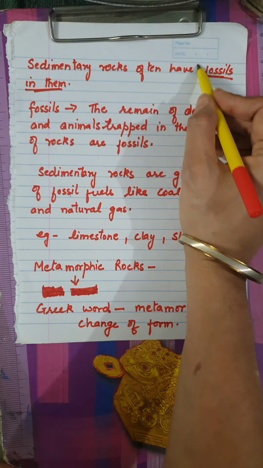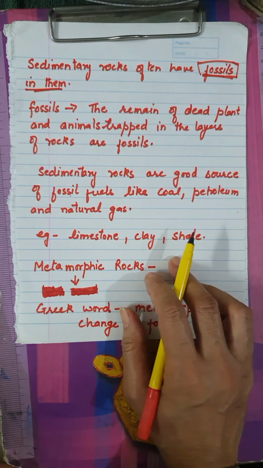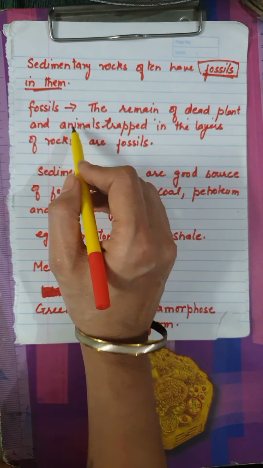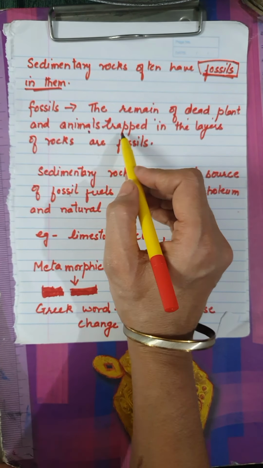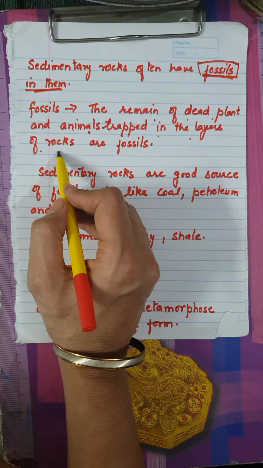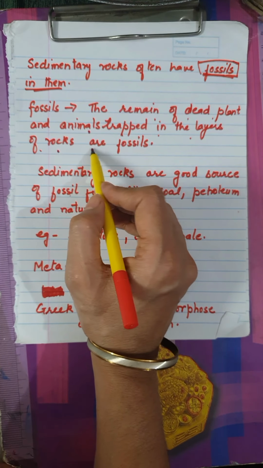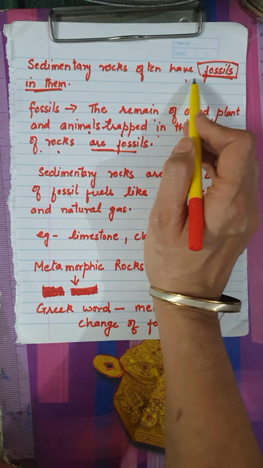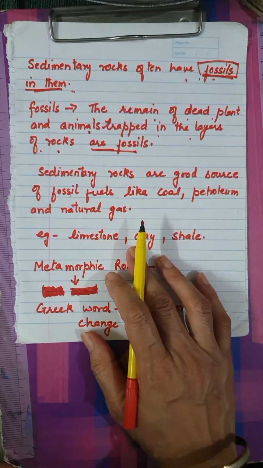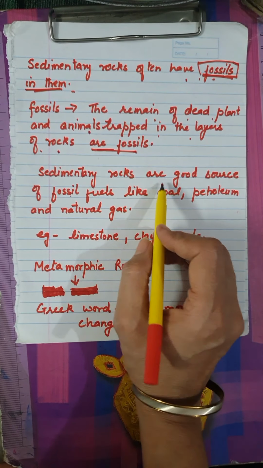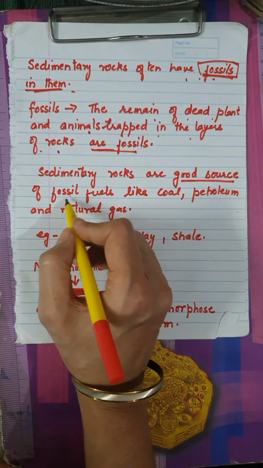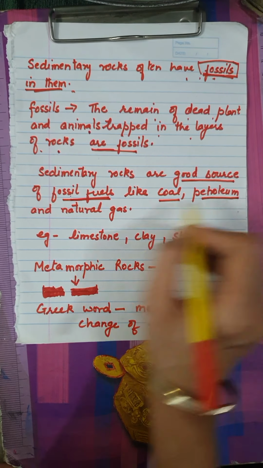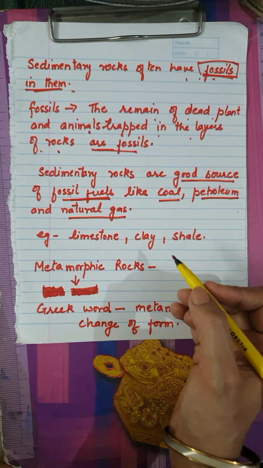Now children, what are fossils? The question here arises. Fossils are the remains of dead plants and animals which are trapped in the layers of rocks, and they are called fossils. So only the sedimentary rocks have fossils in them, and these are a good source of fossil fuels, like coal, petroleum or natural gas.